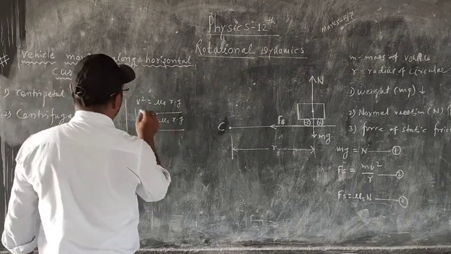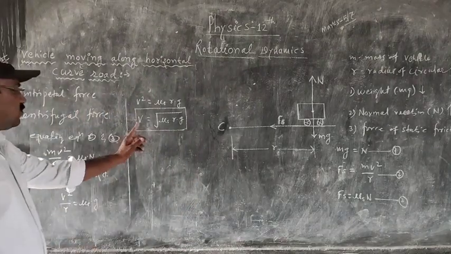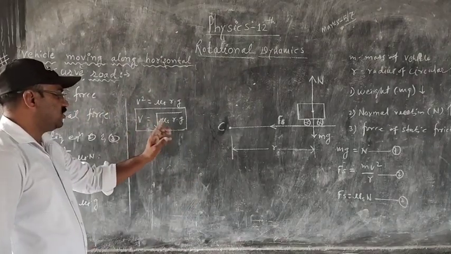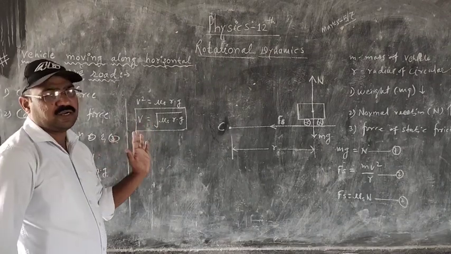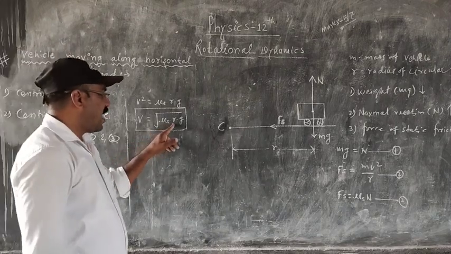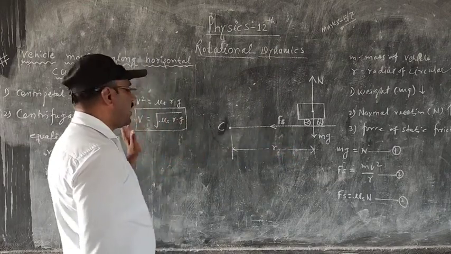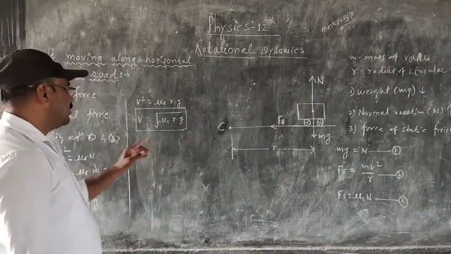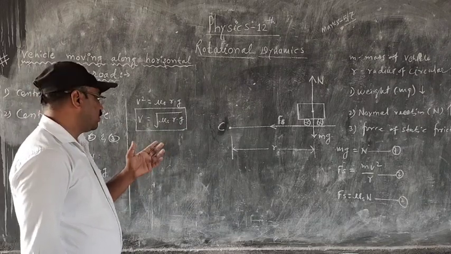This is the speed of the vehicle on the horizontal curve, where mu is the coefficient of static friction, r is the radius of the horizontal curved path, and g is the acceleration due to gravity, a constant of 9.8 meter per second square.